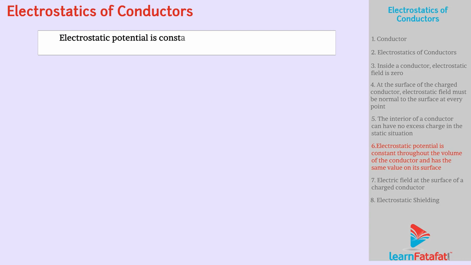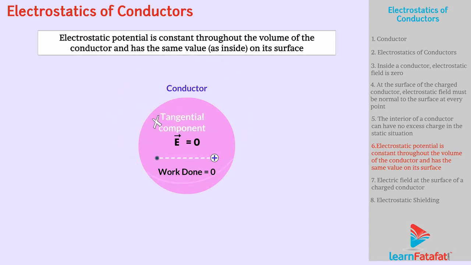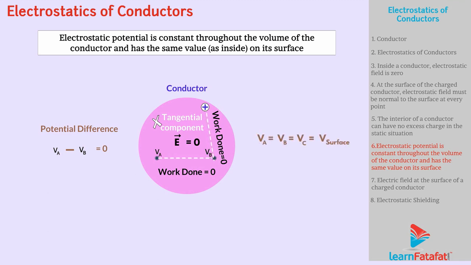Electrostatic potential is constant throughout the volume of the conductor and has the same value as inside on its surface. Since electric field inside the conductor is zero, that is, E equals zero, no work is done in bringing a test charge from one point to another inside the conductor. Also, there is no tangential component of electric field on the surface. Hence, here also, there is no work done in moving a test charge. That means there is no potential difference between two points present inside the conductor or on the surface of the conductor.